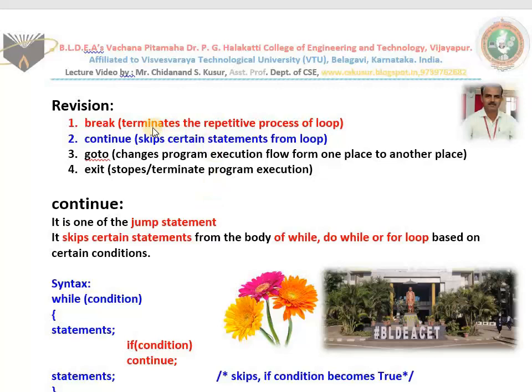In today's class, I teach you the continue statement available in C language. Till today, I taught you what jump statements are, and in the last class, I taught you the break statement. We looked at many examples also. Break was one of the jump statements. It stops or terminates the repetitive process of while, do while, or for based on certain conditions. That is what we studied.